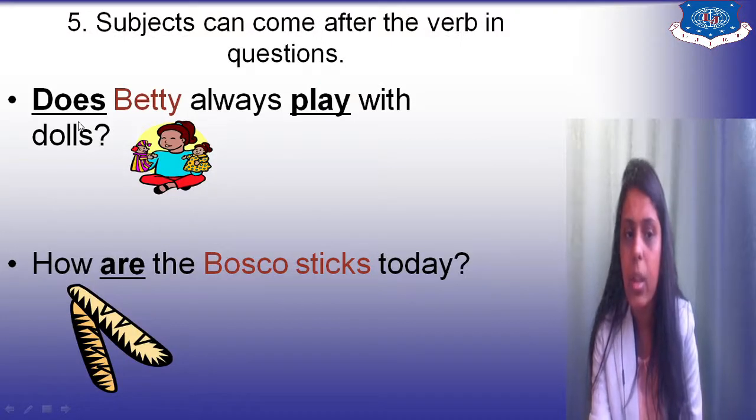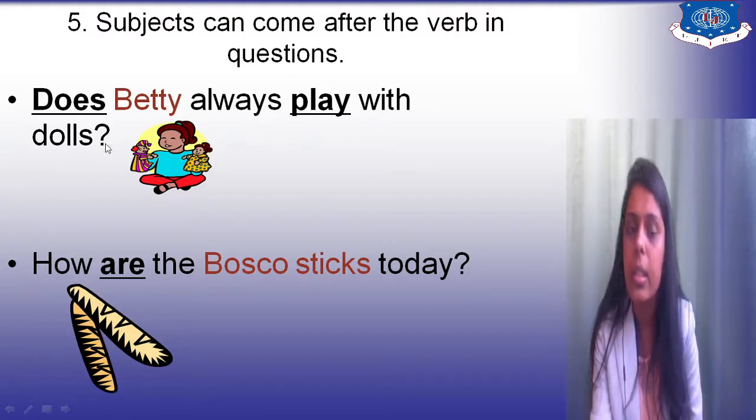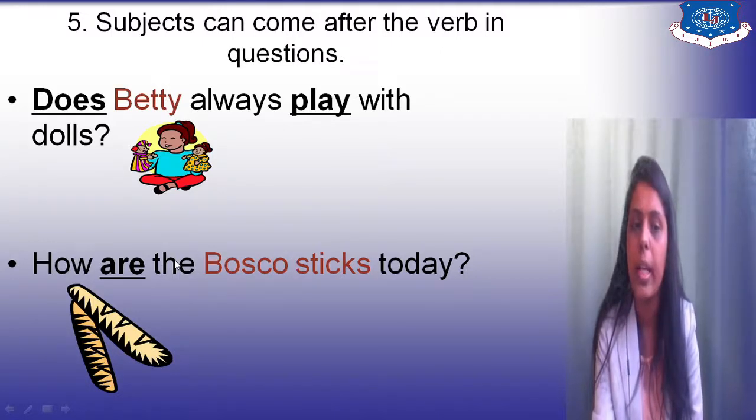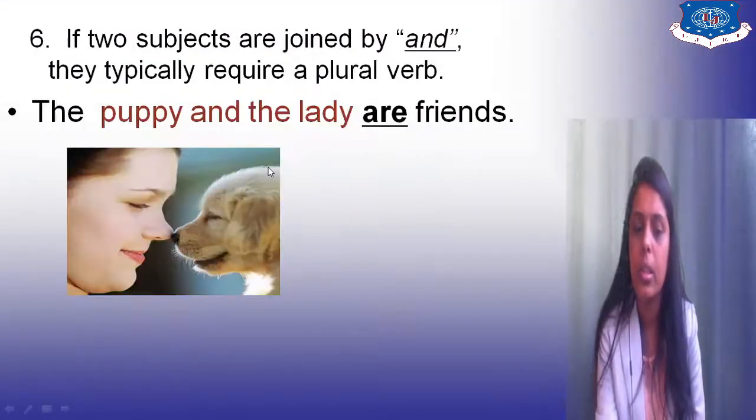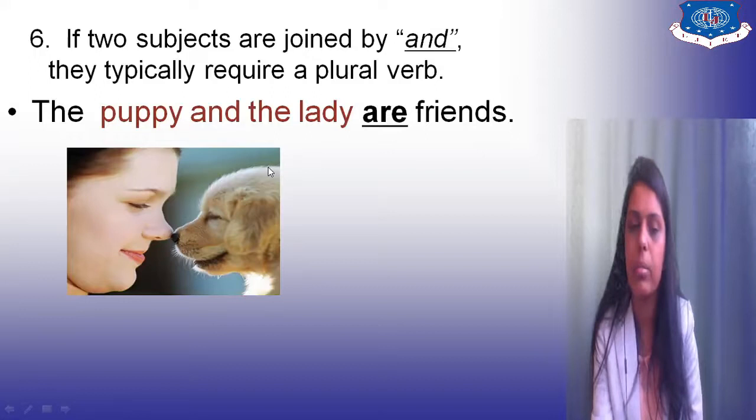Then here, does Betty always play with dolls? So play is the verb, right? And what is the subject here? The subject is Betty. Here the verb is coming after the subject. But in questions it might happen that the verb can come before the subject also, right? So there are many combinations which can happen.